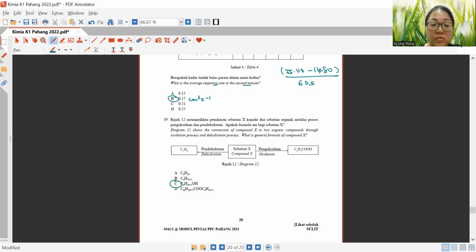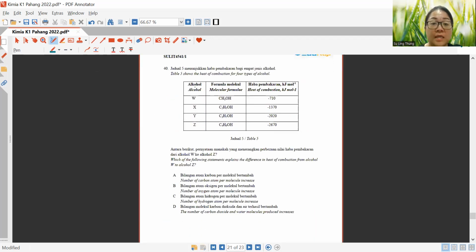Okay, now let's look at the last question, question 40. Table 5 shows the heat of combustion for 4 types of alcohol. Okay, which of the following statements explains the difference in heat of combustion from alcohol W to alcohol Z? So in this case, basically we can observe that the number of carbon dioxide and water molecules produced increases. Okay, because why? As your heat of combustion increases, all these numbers will also increase at the same time.